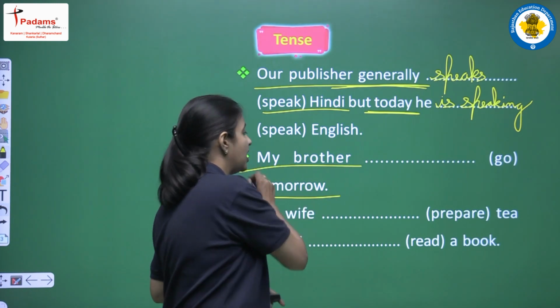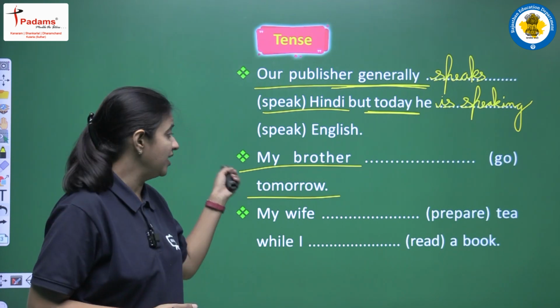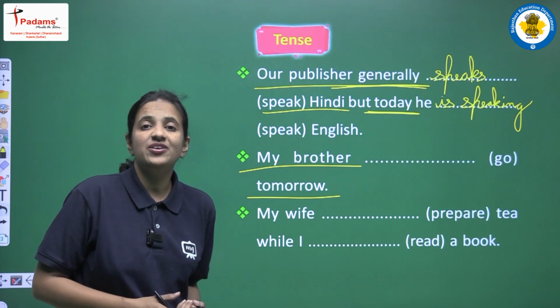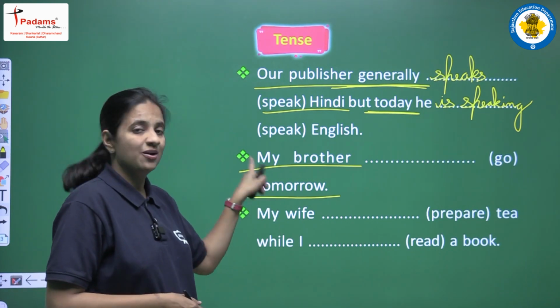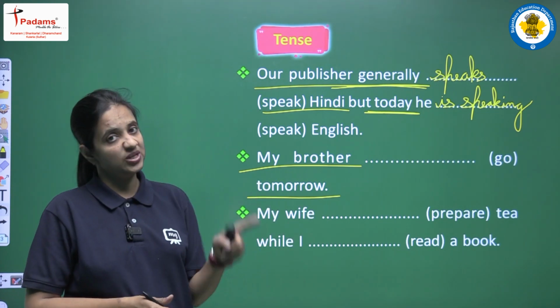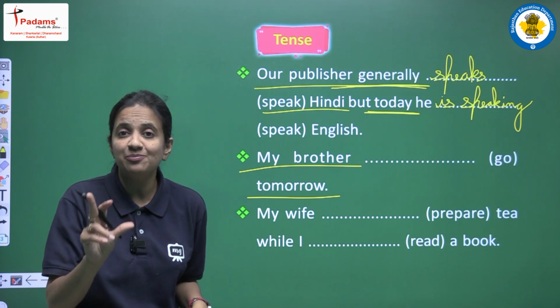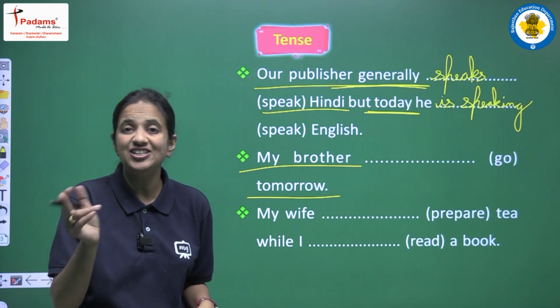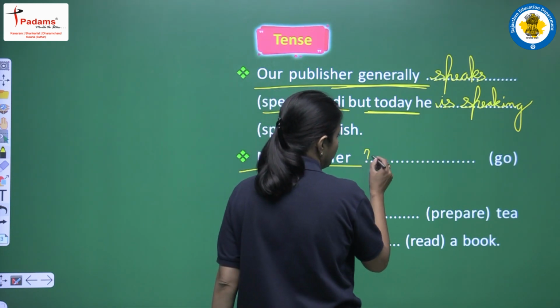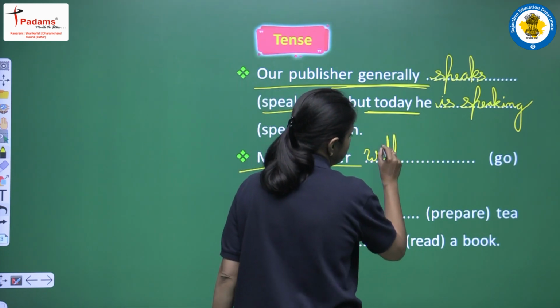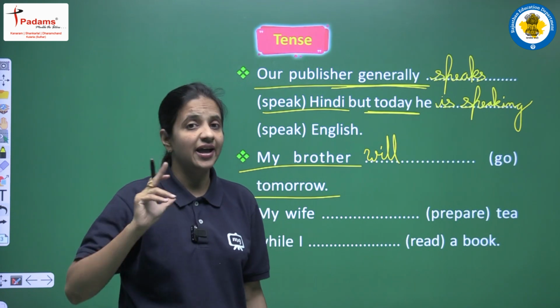So this is clear that this is future simple tense that we are having here. As a subject, we are having my brother. So for brother, we have to use which helping verb? So now let's recall that we are talking about future simple tense. So in future simple tense, we are having two helping verbs. They are will and shall. So we know that for brother, we have to use the will, because shall is used only and only for I and we.